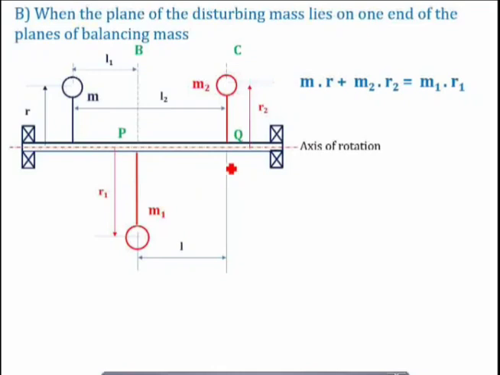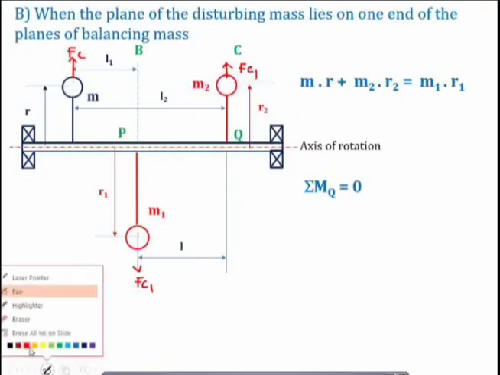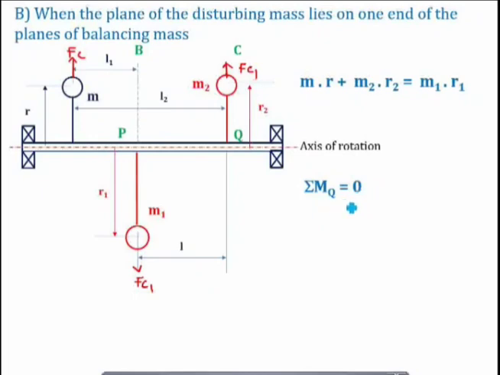Okay. Now let us take the moment about the point Q. So summation of MQ will give you, so I will write here, this is the force Fc, this is the force Fc2, Fc1 sorry, and this is the force Fc1. Now what will this moment give, summation of MQ is equal to 0. So you have to take the moment about this point Q. So it will give